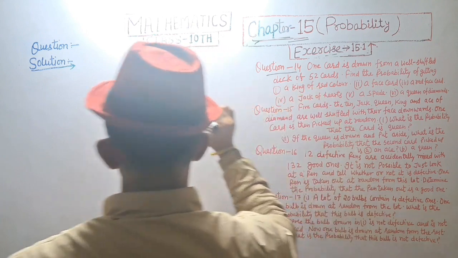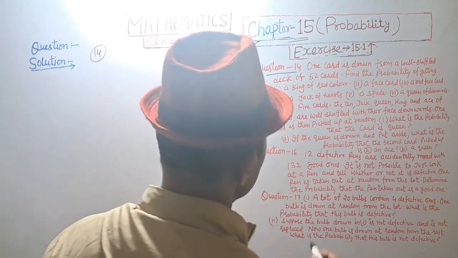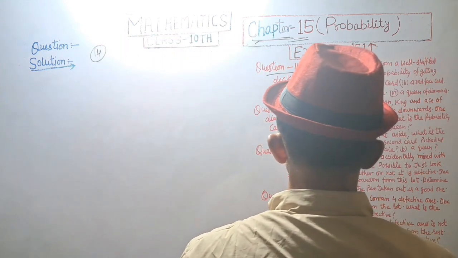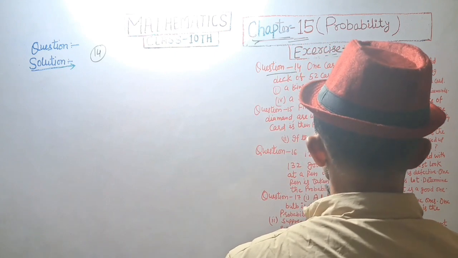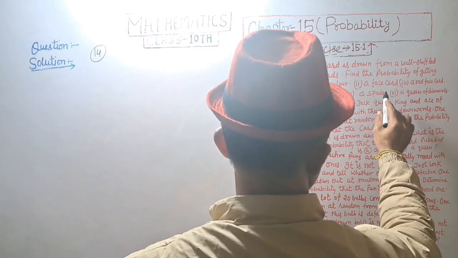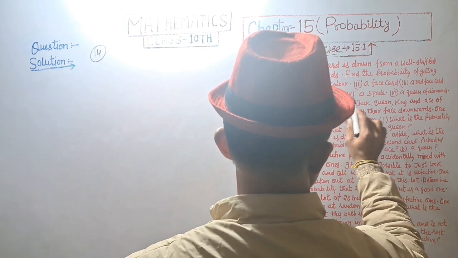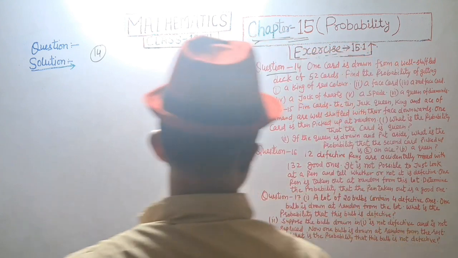Question number 14. One card is drawn from a well shuffled deck of 52 cards. Find the probability of getting a king of red color, a face card, a red face card, a jack of hearts, a spade, a queen of diamonds.